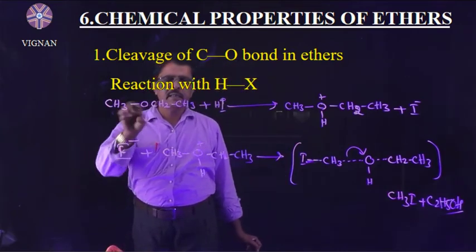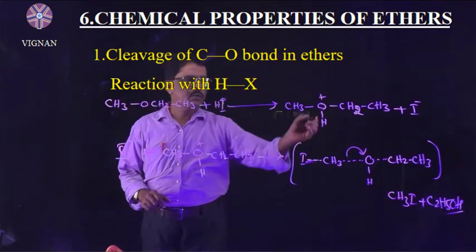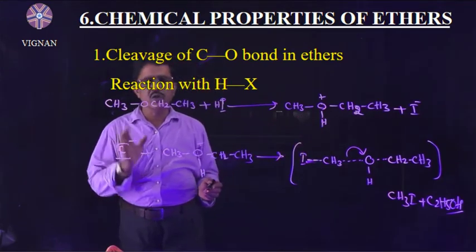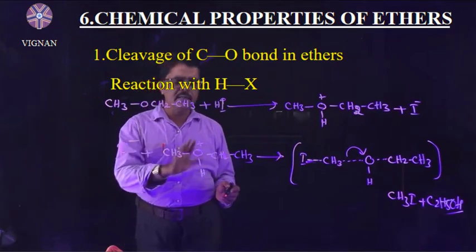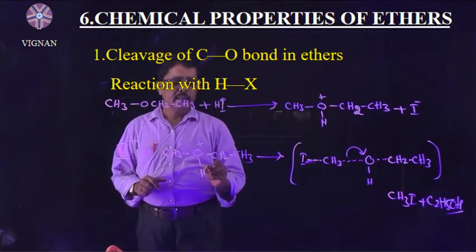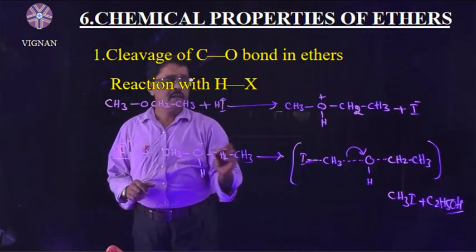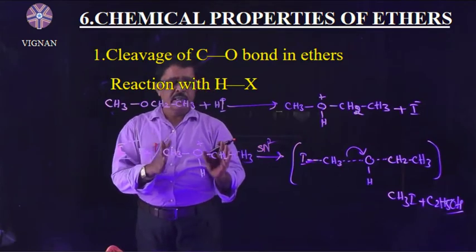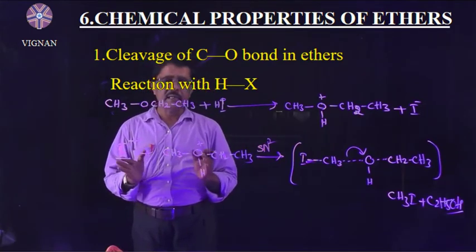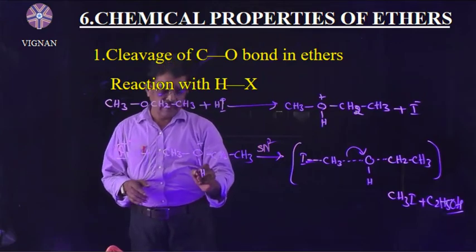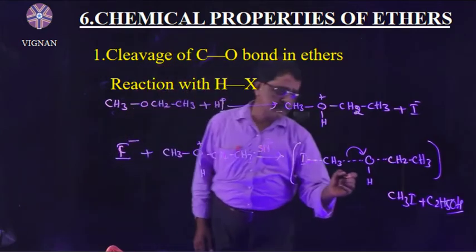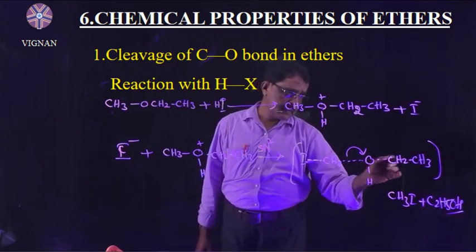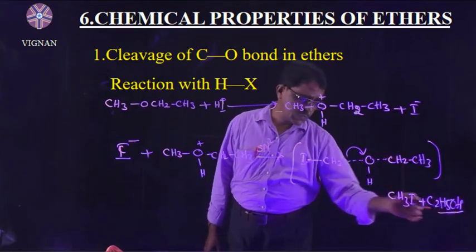In the first step, ether is subjected to protonation, then protonated ether is formed. The iodide ion acts as a good nucleophile. This iodide ion attacks the protonated ether by SN2 mechanism. In SN2 mechanism, the rate of reaction depends upon both the reactant and the nucleophile. Therefore, the intermediate product is formed. In this product, the alcohol is formed, C2H5OH and CH3I.